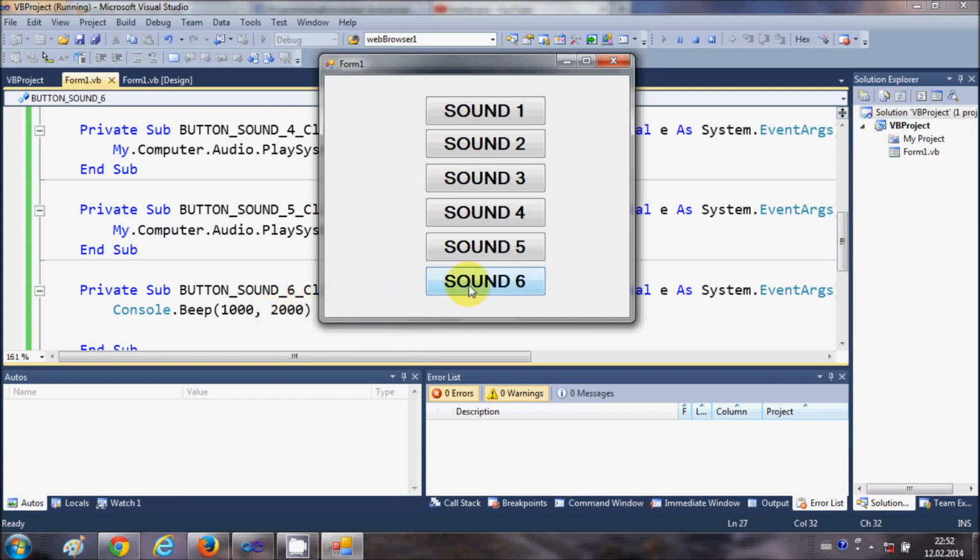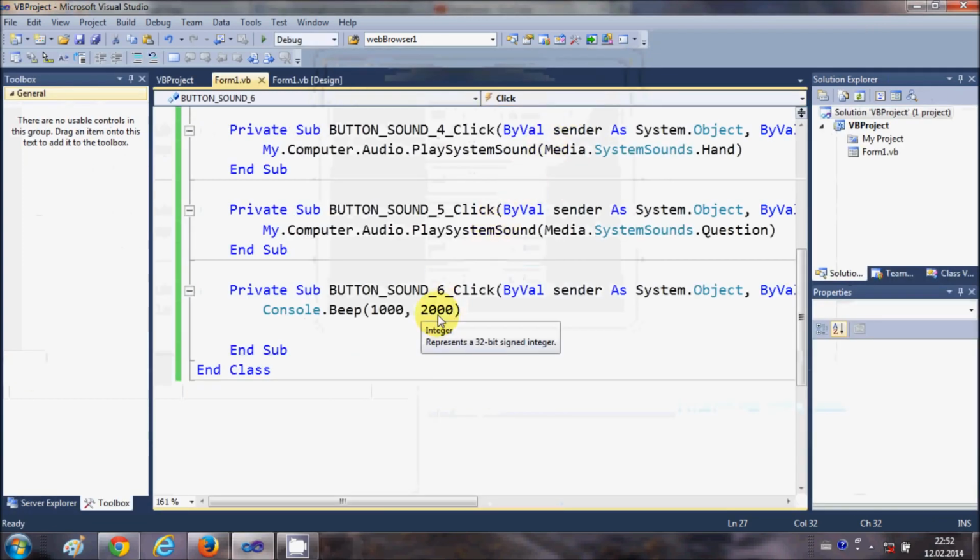Okay, so now when I click this sixth sound button, the sound played for 2 seconds with a frequency of 1000 hertz. You can change this frequency and time, and you can have your own sound. So in this way you can play different sounds with the help of your Visual Basic Windows Form application.